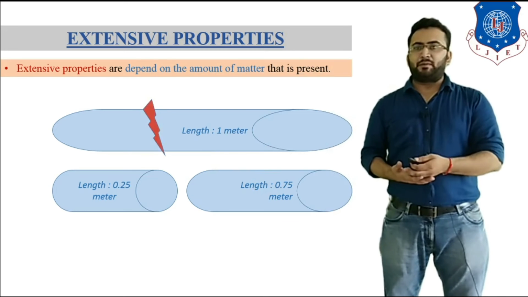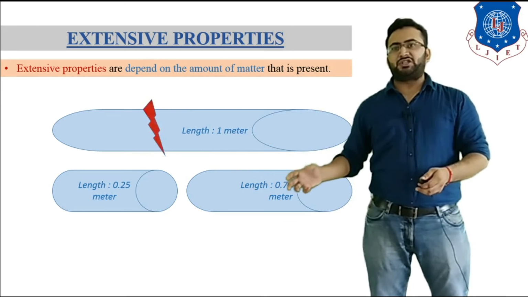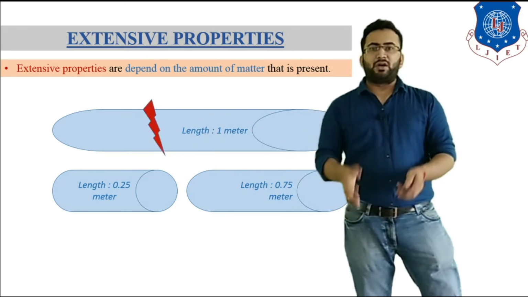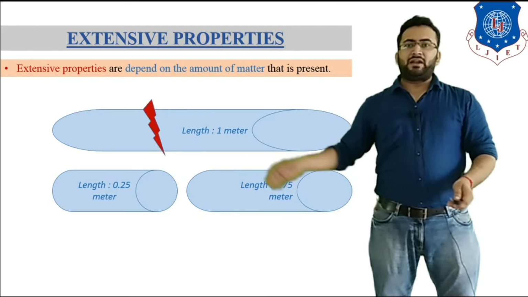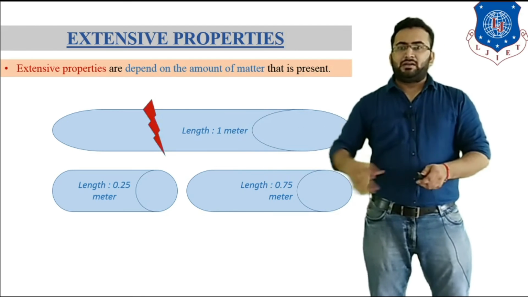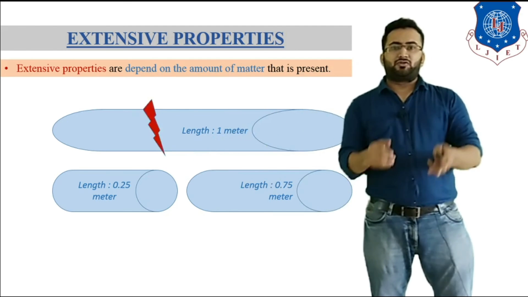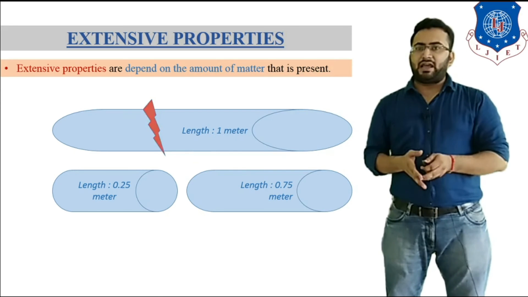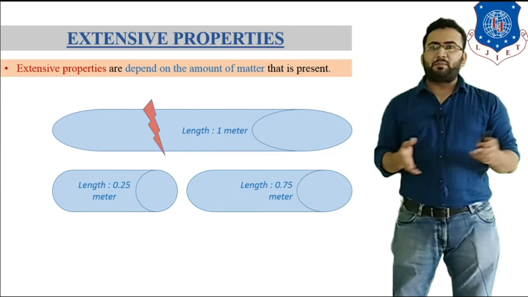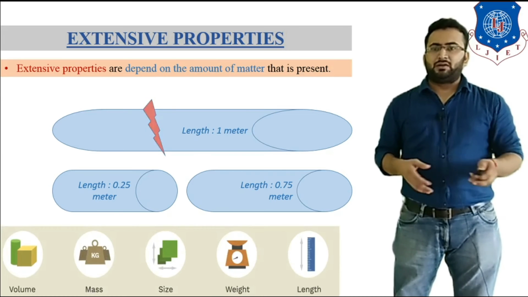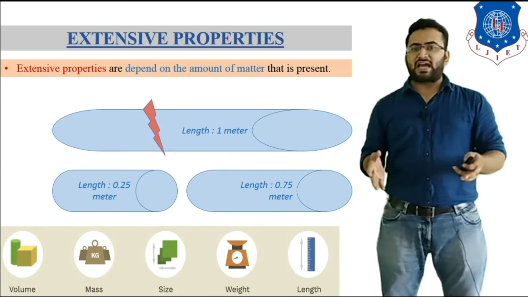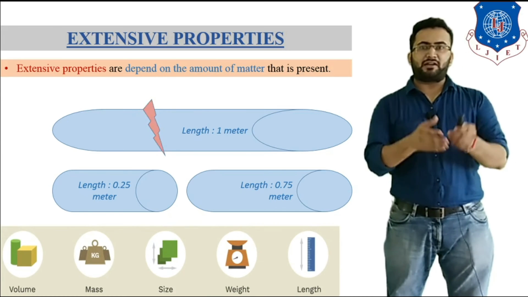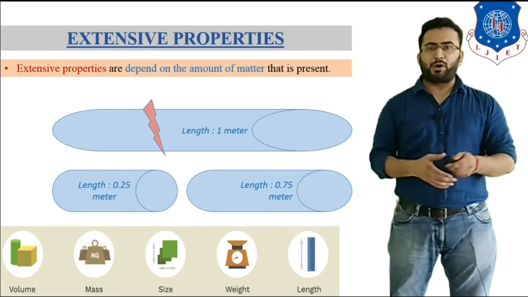In the previous example, temperature does not change while breaking the bar, but in this example, when we break this bar, there is a change in length. So length depends on mass. Mass, length and volume are types of extensive property. So volume, mass, size, weight and length are examples of extensive property.